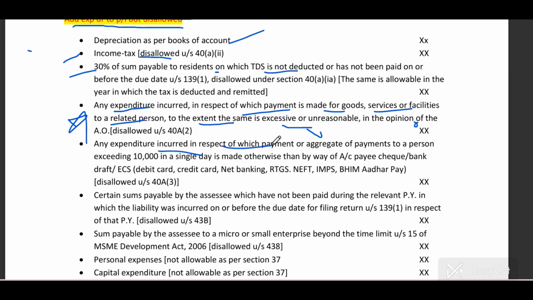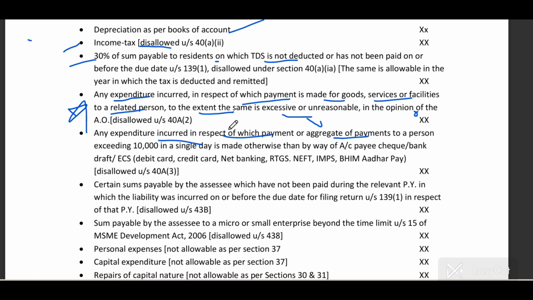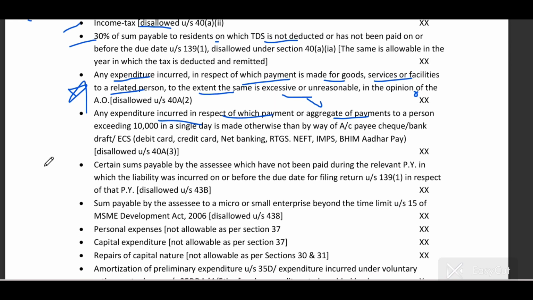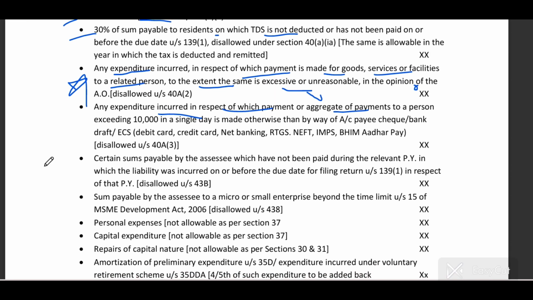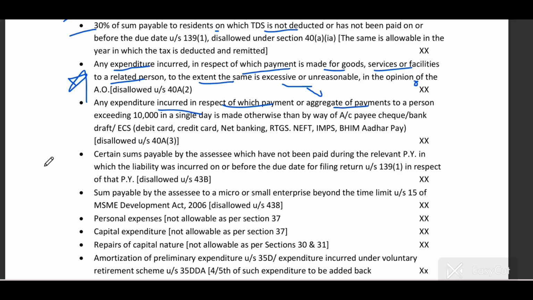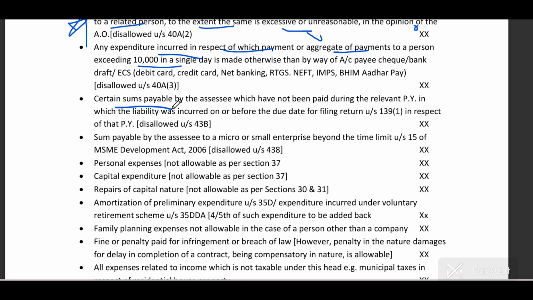Any expenditure incurred in respect of which payment or aggregate payment to a person in a day, it doesn't matter whether you are paying in one bill, two bills, three bills. This is a common doubt I am getting nowadays, that even if there are two, three bills, like one bill of 9,000, one bill of 8,000, one bill of 7,000, if you are making all three payments to a single person in a single day, then all three bills will be disallowed.